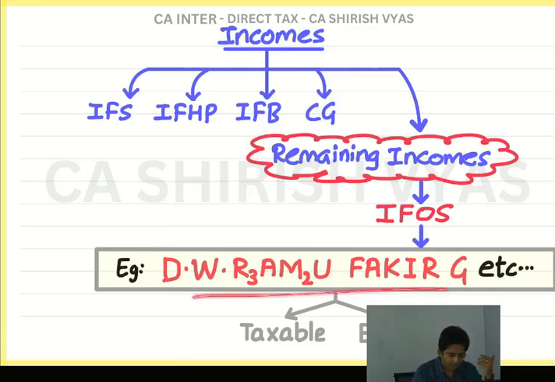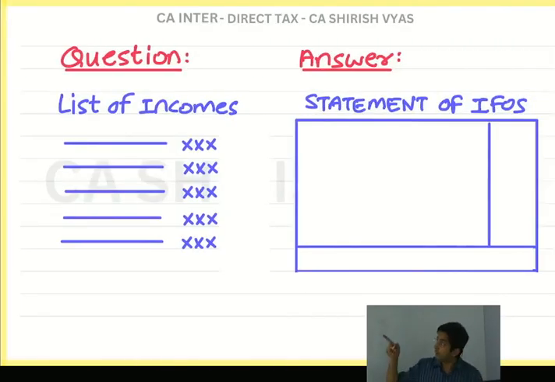I will continue this theory ahead. Before that, I want to show what they will ask in the question, because ultimately you have to solve sums. If you are mentally prepared for what they are going to ask in the question and what you have to prepare in the answer, then you can learn the theory with full attachment, because you know the target of the question.